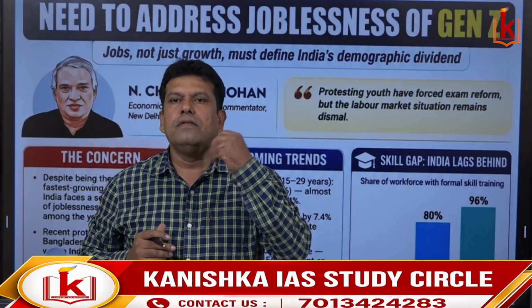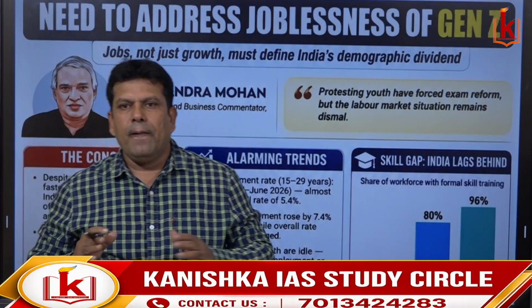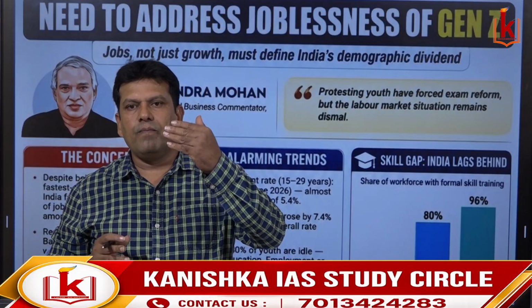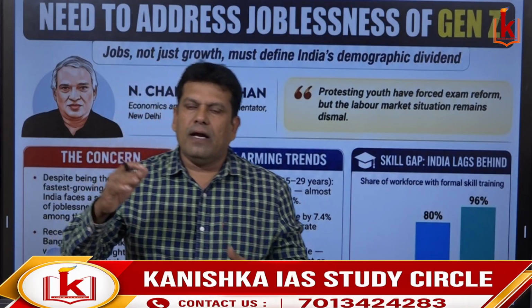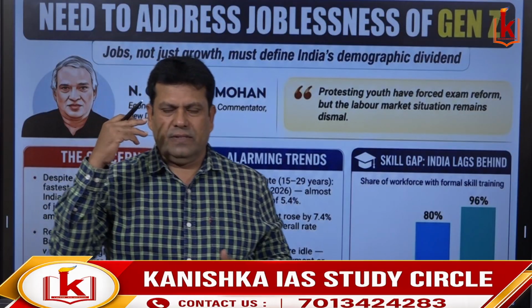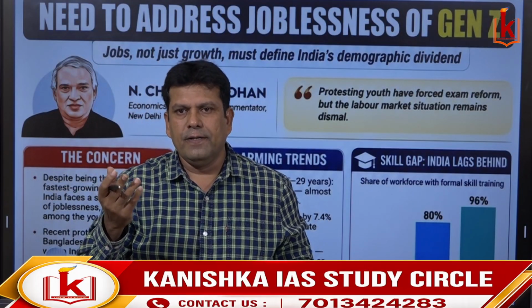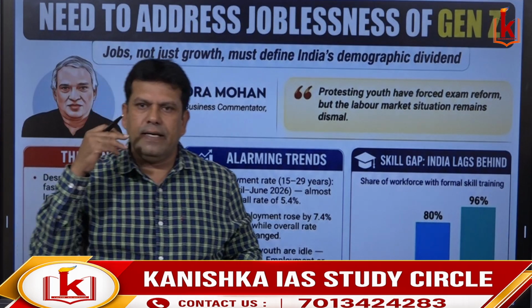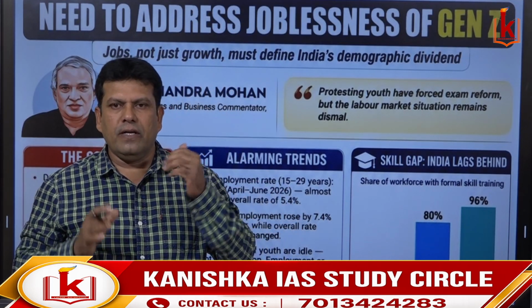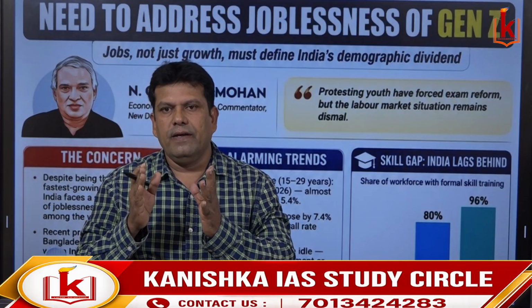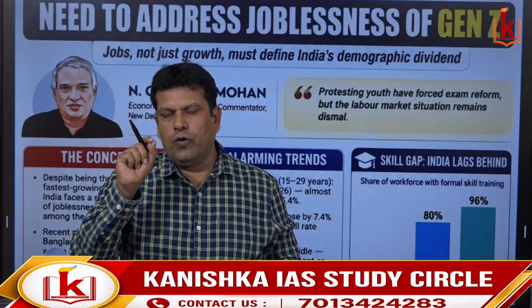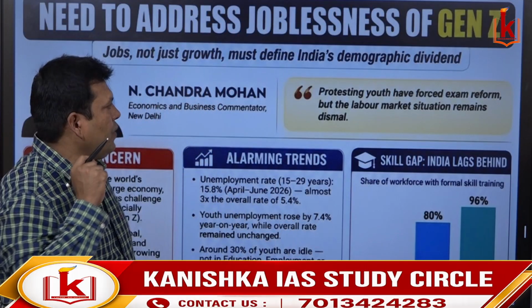So who are the non-working population? The non-working population is the children, that is 14 years and below, and the older people, that is the eldest people who are 65 years and above. These non-working age populations are completely dependent on the working population, who lie in the age structure of 15 years to 64 years.